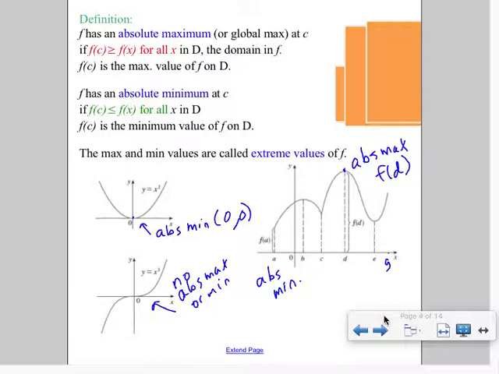So you have to look at what language they're using. Are they talking about absolute or are they talking about relative?